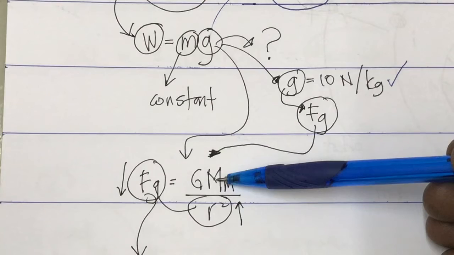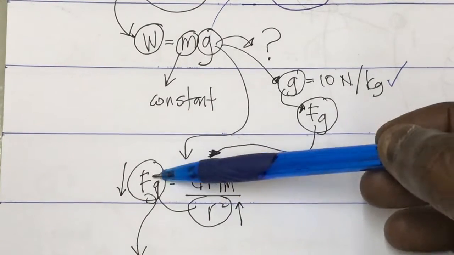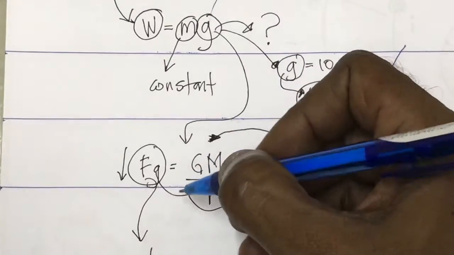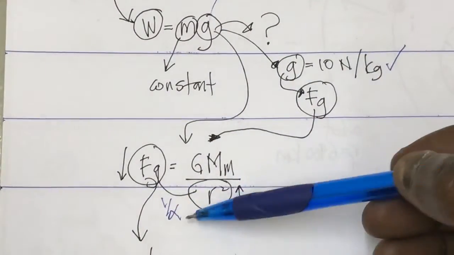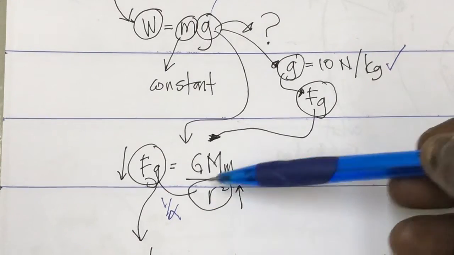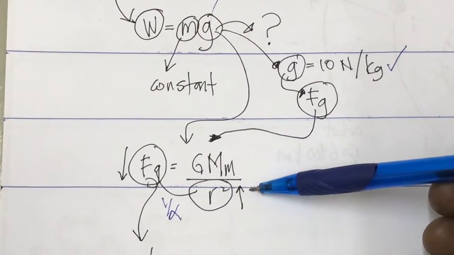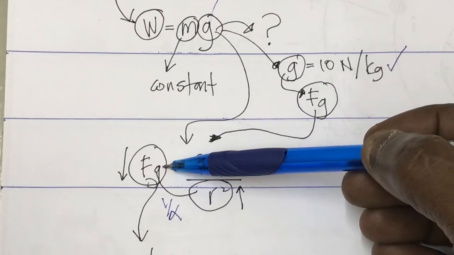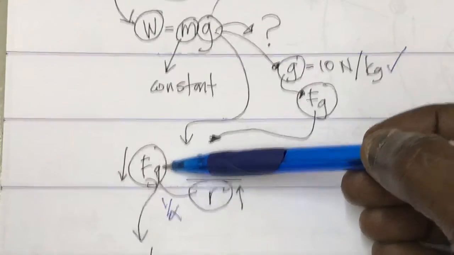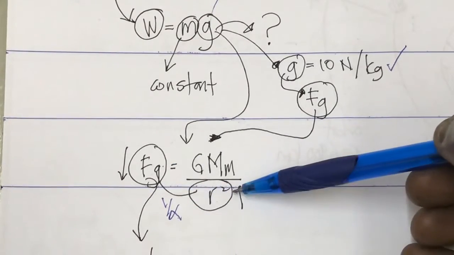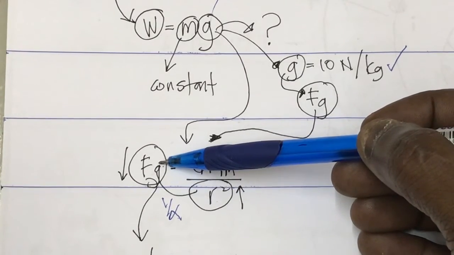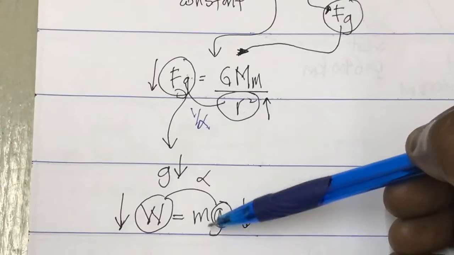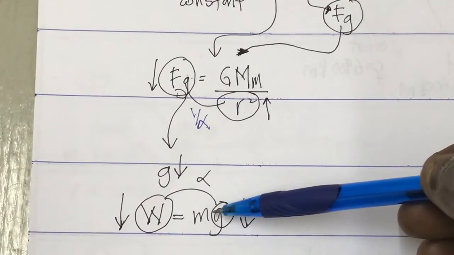And from this formula we can get the factors. Up and down is inversely proportional. So when the distance r increases, the gravitational force decreases. And coming back to the formula, weight W is mg.